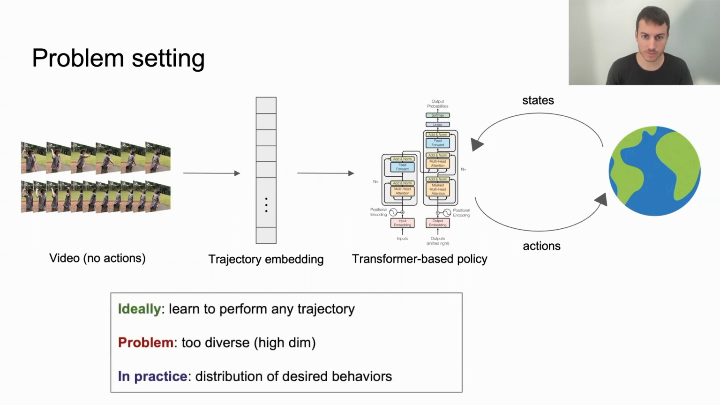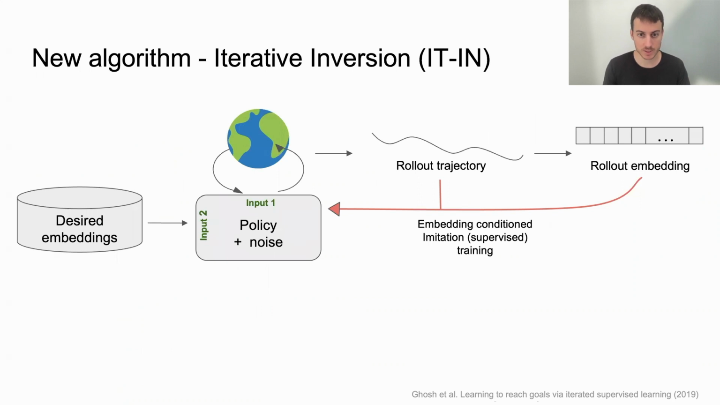Ideally, we want to learn to perform any trajectory in the domain, but in practice, since the space of all possible trajectories is high-dimensional and too diverse, we only try to imitate trajectories that are in distribution with the desired expert behaviors. We use a policy with two inputs, the trajectory embedding it tries to imitate, and the current state history. We perform rollouts with this policy, embed their videos, and then train the policy using supervised learning on the rollouts and their embeddings. This algorithm is similar to goal conditioned supervised learning, GCSL, but instead of using the goal state, we take the entire trajectory embedding.